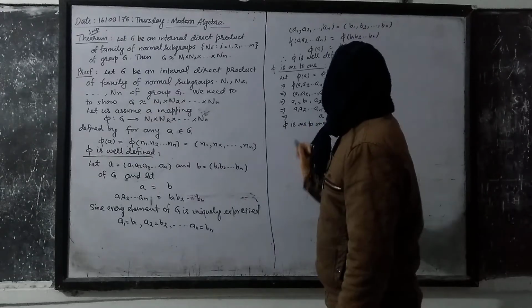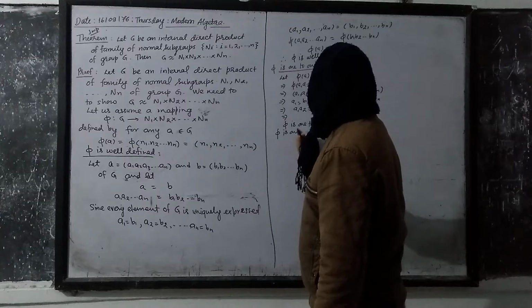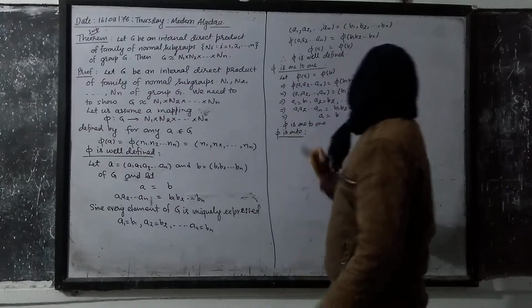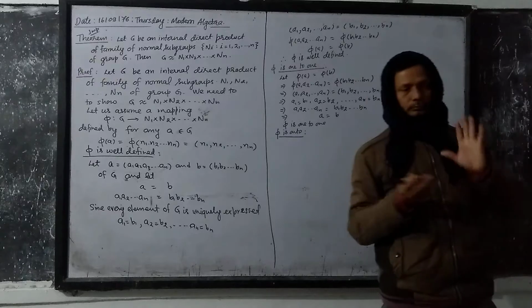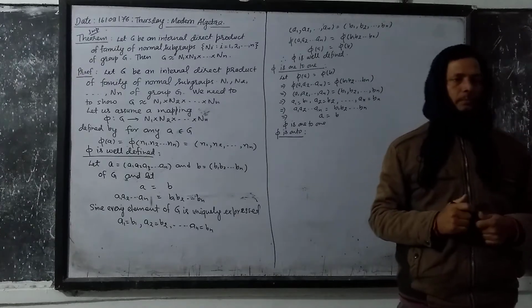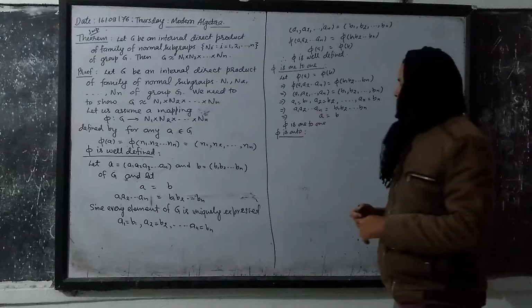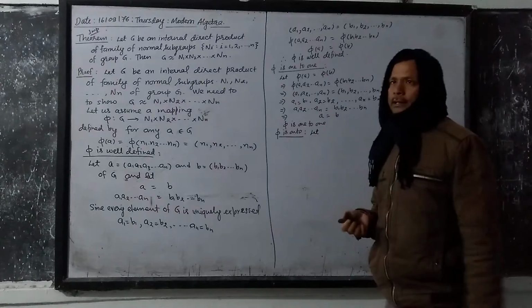And now I have to show that phi is onto. To show this, I will show that any element from the codomain has a pre-image. So for this, let us take any element.